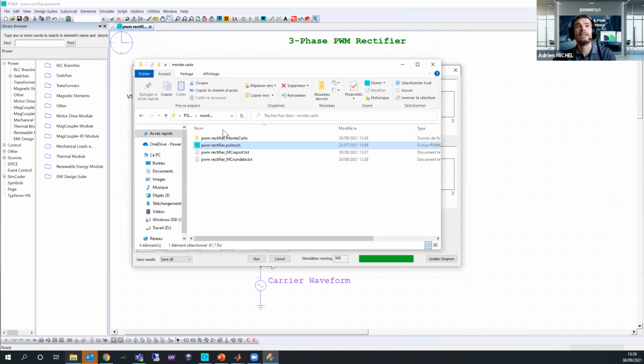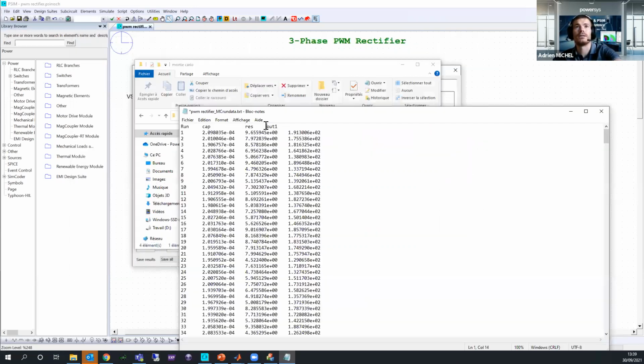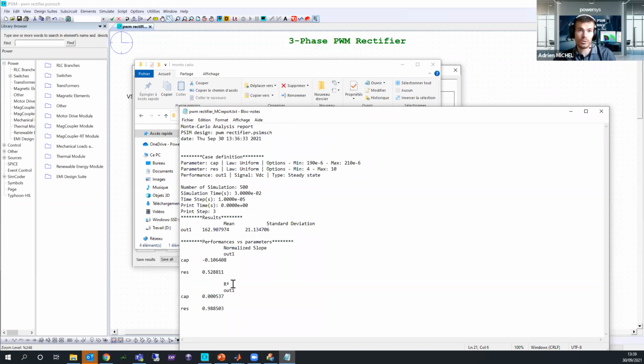And if you go back into the Monte Carlo report, you can clearly see that you have here the report. You have first the Monte Carlo result of each modification of each parameter. Here you have the normalized scope and the R square. So as you can see here, the resistance has the biggest value against the capacitance. This is directly the slope of your curve.